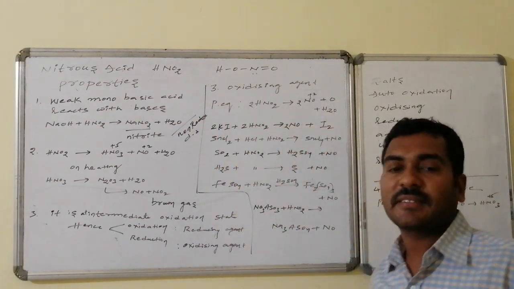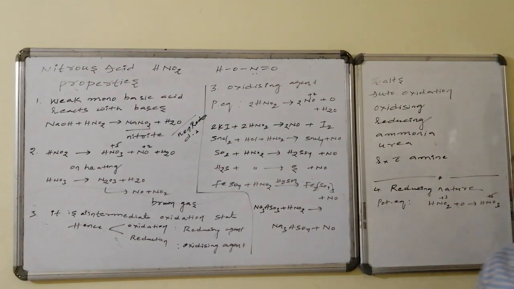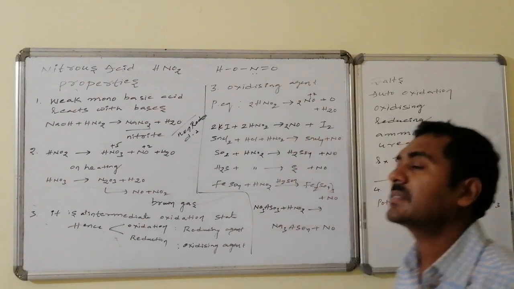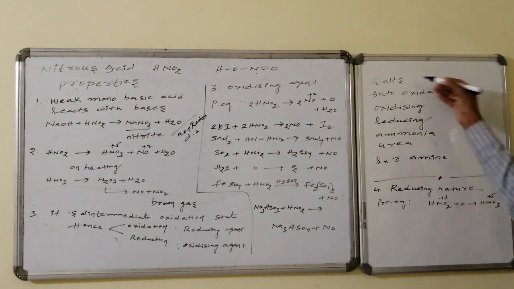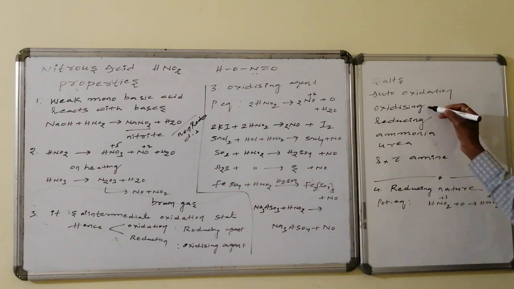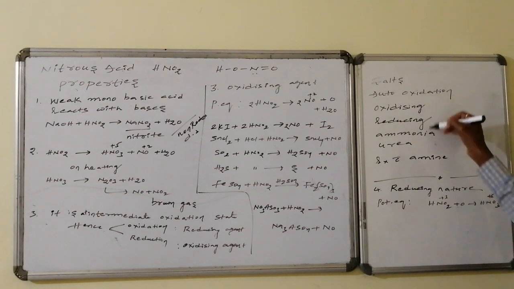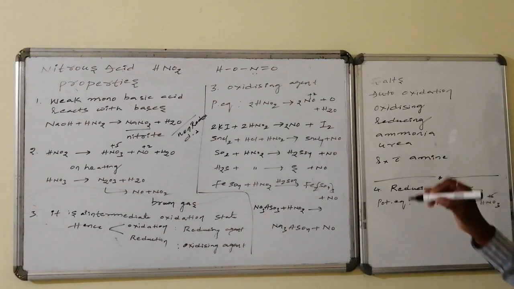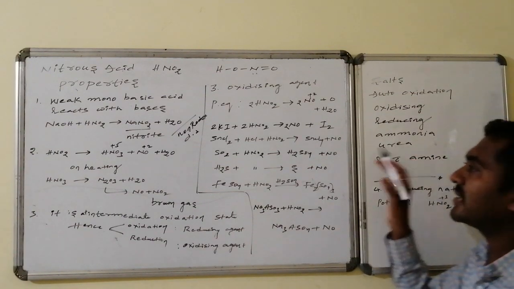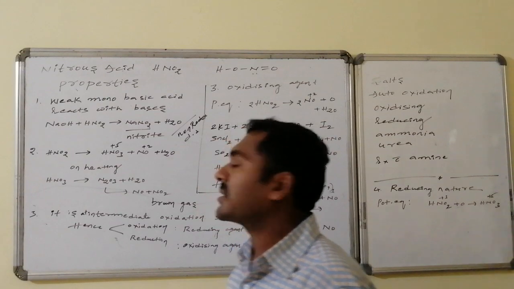Double displacement reaction. Similarly, HNO2 is unstable and on its own it undergoes self-oxidation. Here it can form salts, and it can undergo self-oxidation, that is, auto-oxidation. It acts as an oxidizing agent and a reducing agent because it maintains an intermediate oxidation state. It can react with ammonia, with urea, and with different varieties of aliphatic as well as aromatic amines. These are the things that we are discussing. And the second one is auto-oxidation.